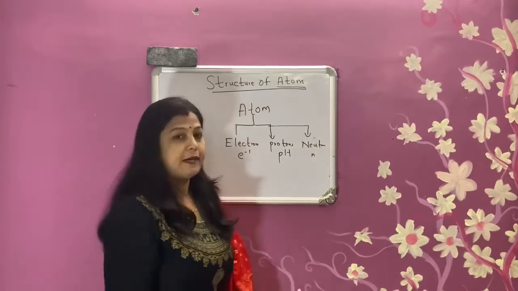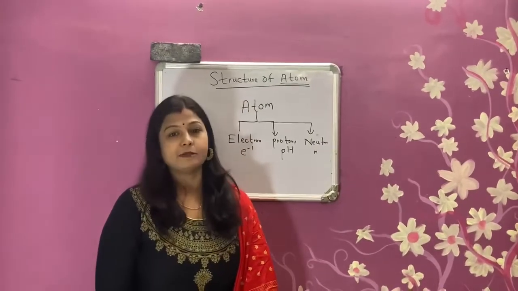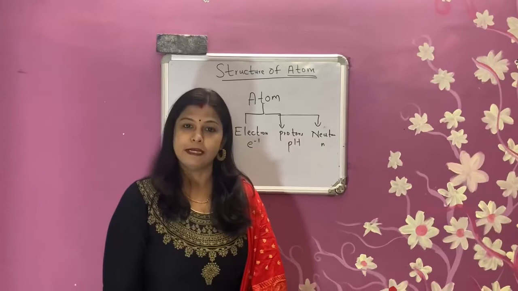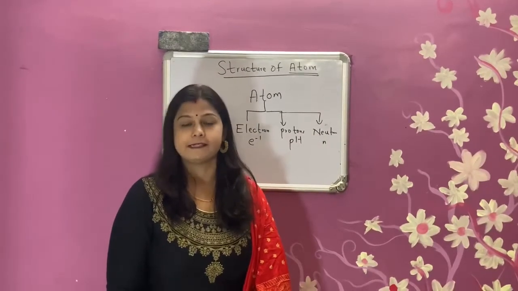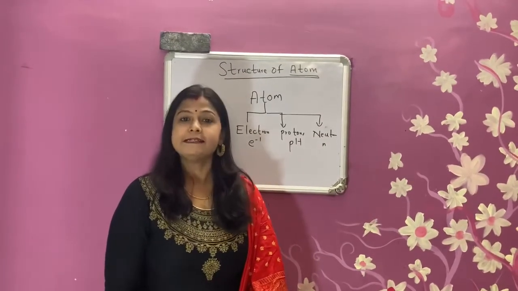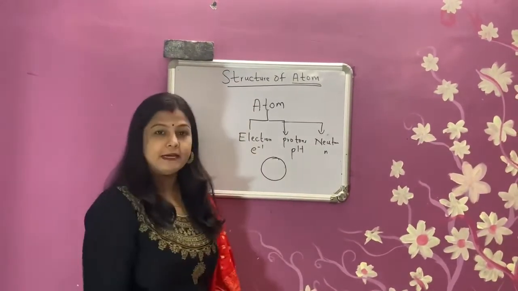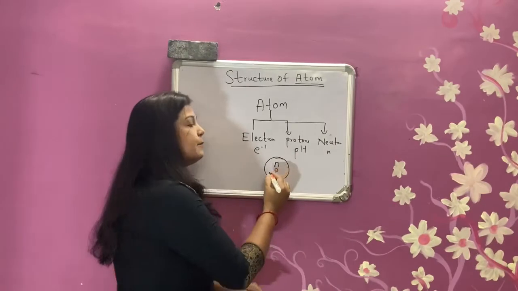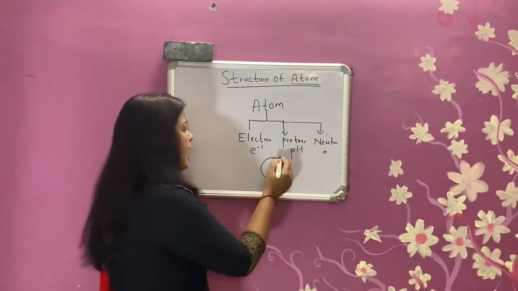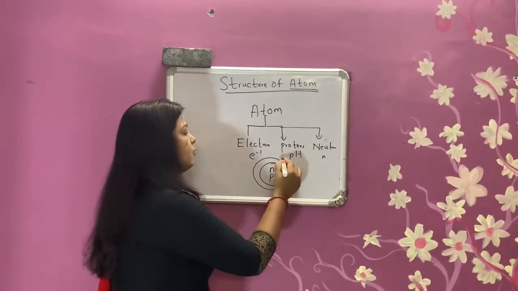So these three particles, where are they present? They are present inside the nucleus. So what do you mean by nucleus? Nucleus is nothing but a dense mass. This is the nucleus. In this nucleus, neutrons and protons are present and electrons are revolving around it.